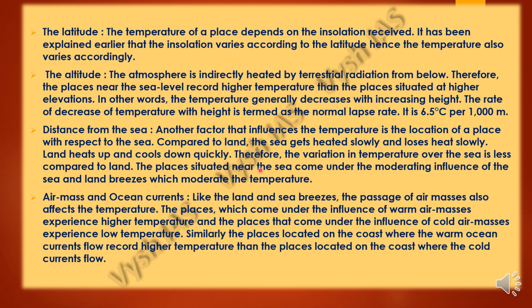So what happens is, like the land and sea breezes, the passage of air masses also affects the temperature from one region to another. So the places which come under the influence of warm air masses will experience higher temperature, and the places which come under cold air masses will have low temperature. Similarly, places which are near the coastal areas will have warm ocean currents, because of which they will record a higher temperature. Whereas there will even be coastal areas where cold water currents flow, so because of that, that region will be cold.